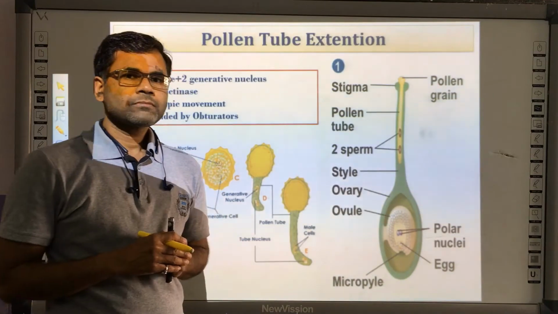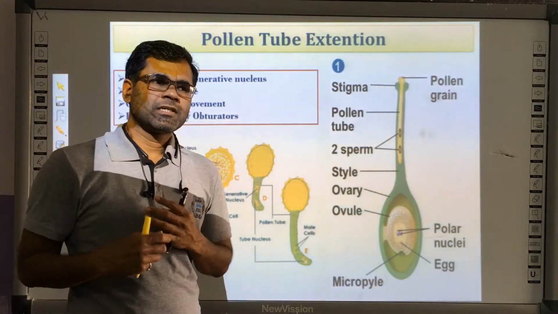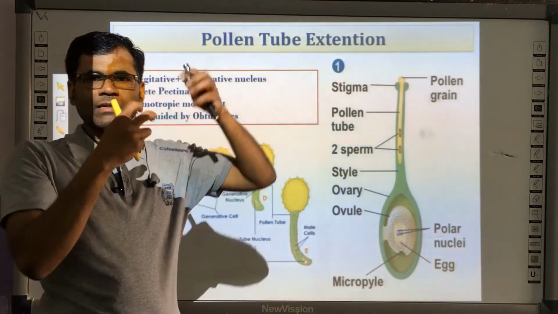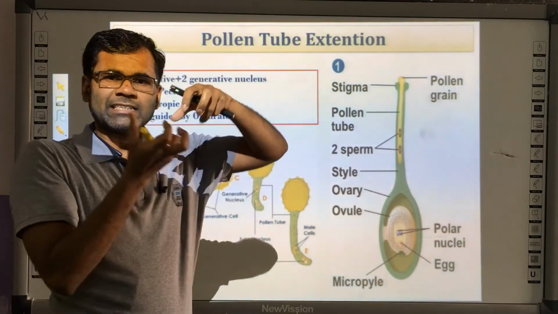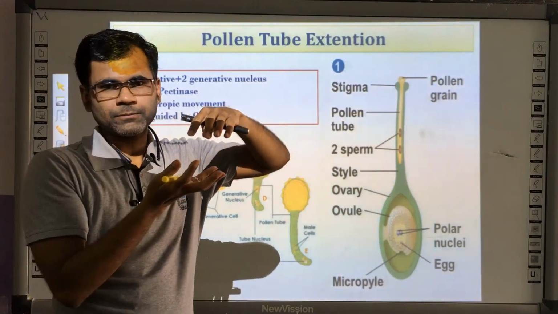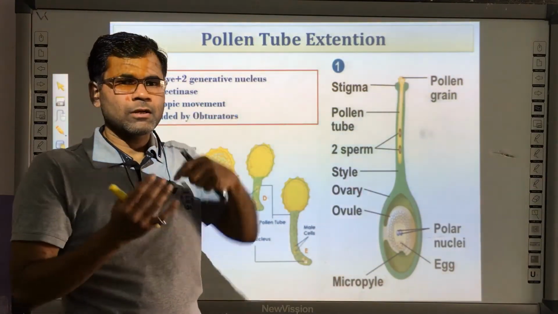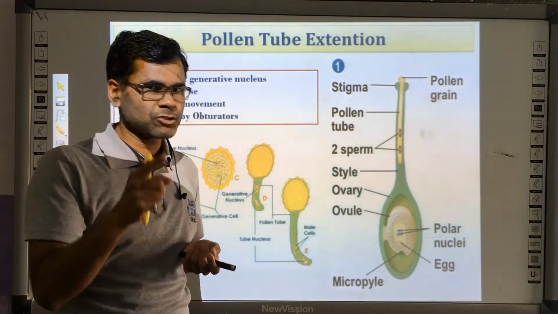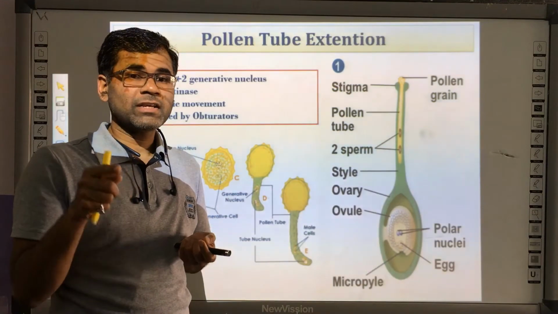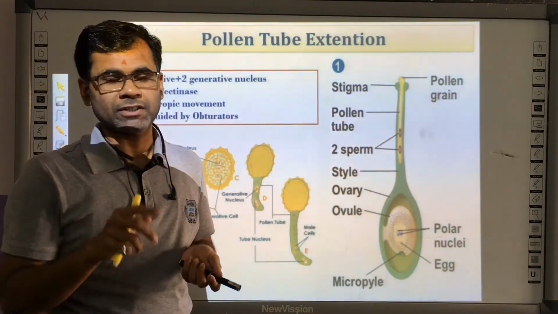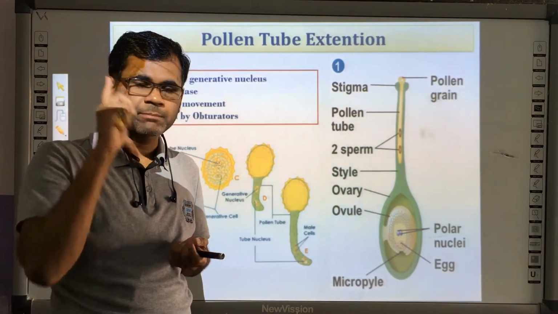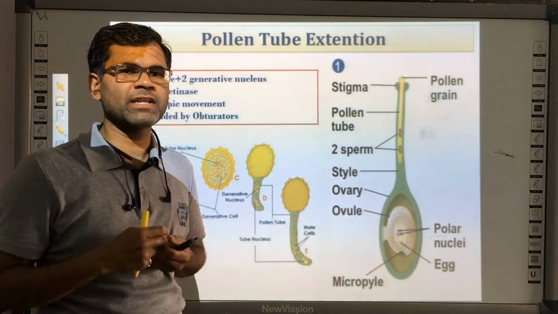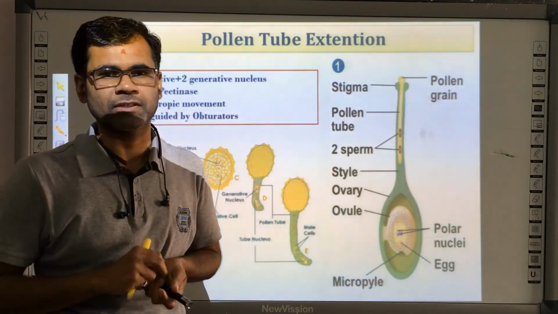Well, once the pollen grain is accepted by the stigma, then before fertilization, as I told you, in the angiosperms it is an indirect type of pollination. In the previous topic we discussed two types of pollination, direct pollination and indirect pollination.